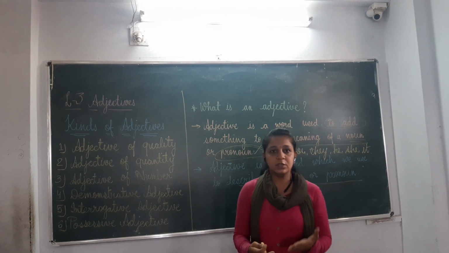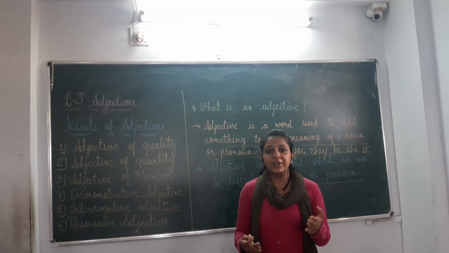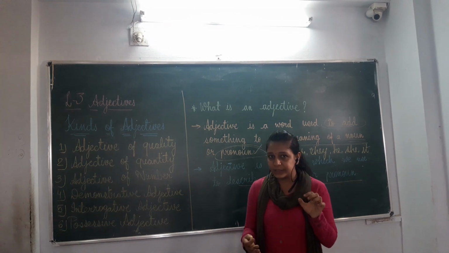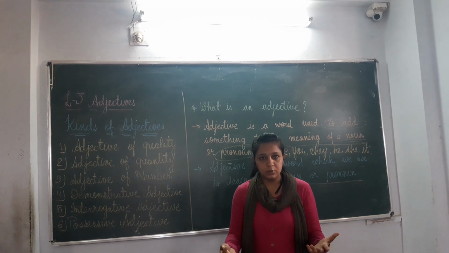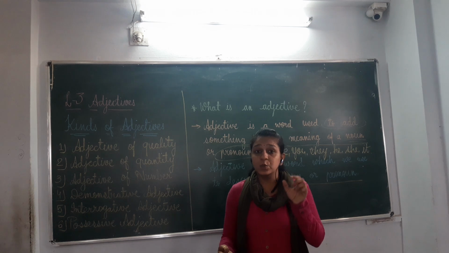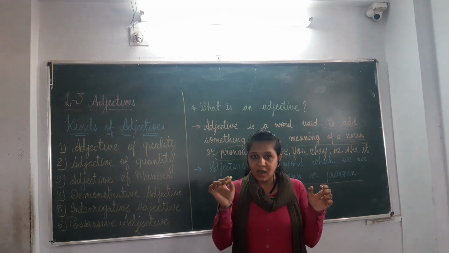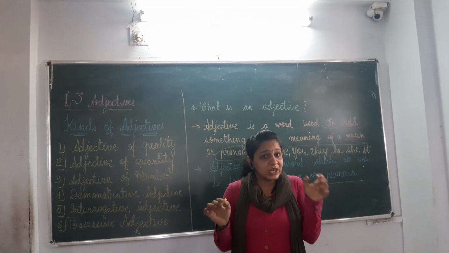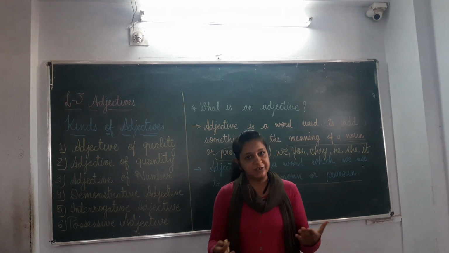Say for example, she is a pretty girl. Now girl is a noun, as we all know, and we are using pretty. What kind of girl is she? So, pretty girl. Pretty will be an adjective.